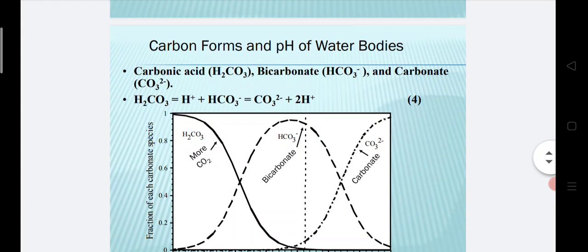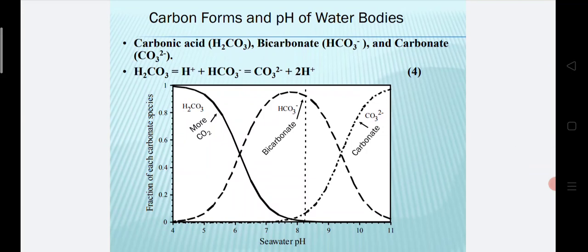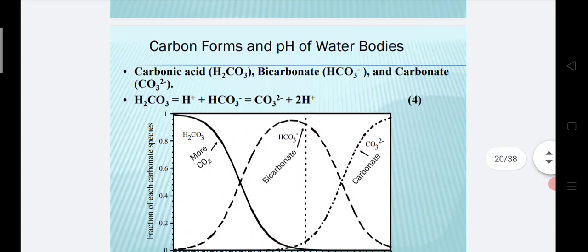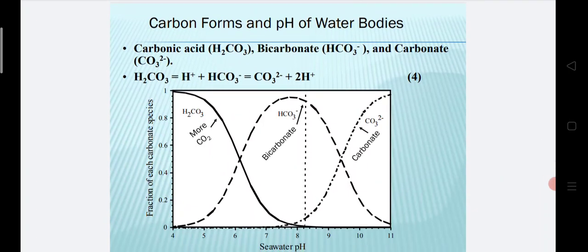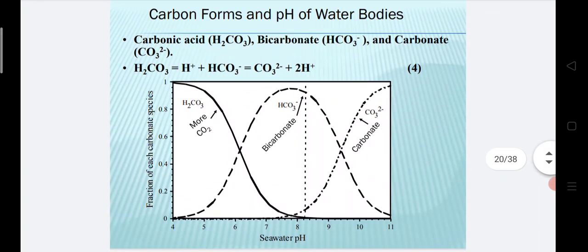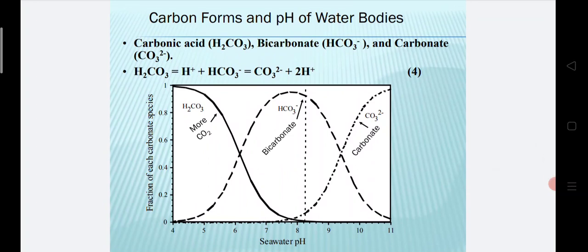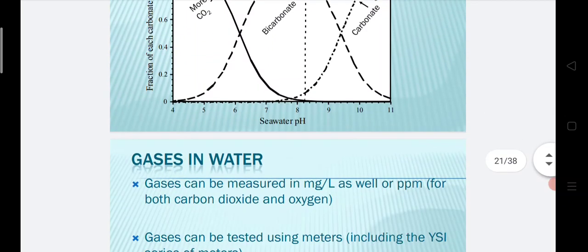Carbon forms and pH of water bodies. Carbonic acid, bicarbonate, and carbonates are present in water and can be represented in a graph. We see the seawater pH and the fraction of each carbonate species represented in this graph. This is carbonic acid, this is bicarbonate, and this is carbonate. These are the three species present in water bodies.